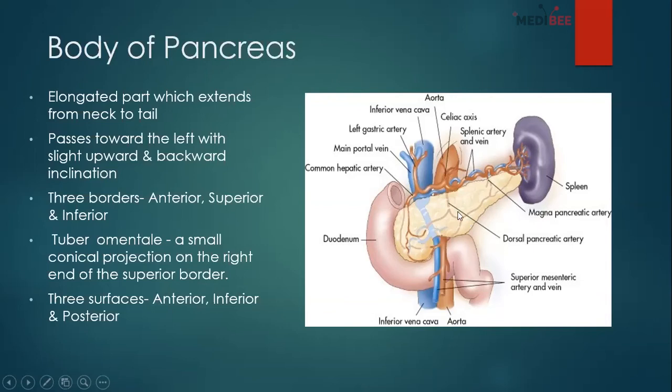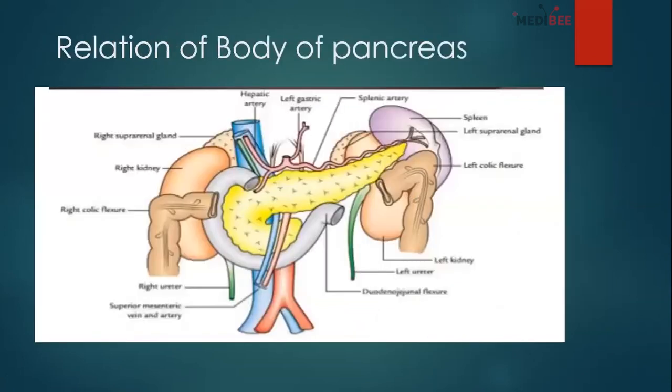And on the opposite side, between the superior border and inferior border will be our posterior surface. Okay, I hope you have understood. So basically this is a picture to show you what structures you will find behind, or in relation with, the body of the pancreas.